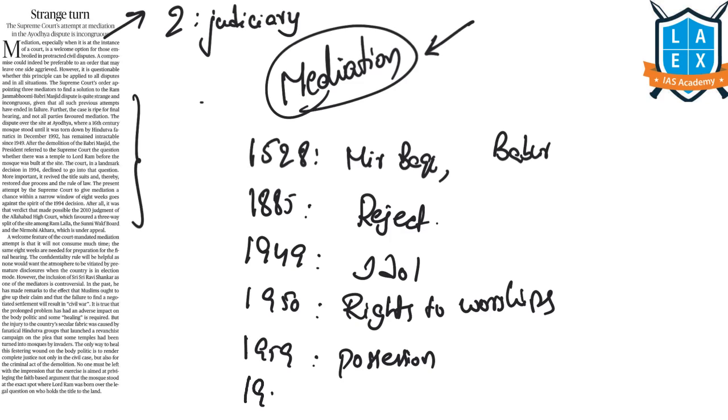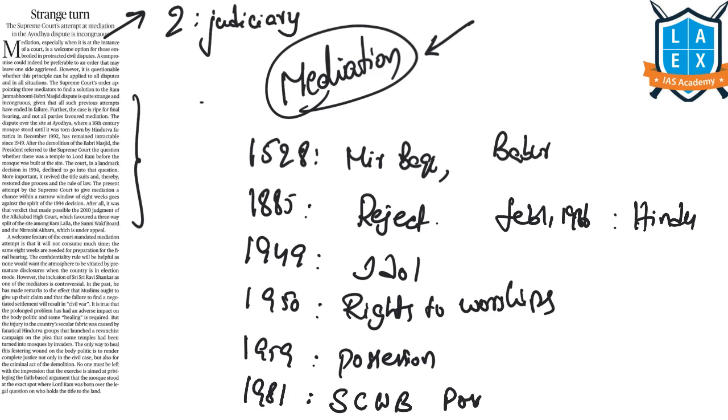In 1981, the Uttar Pradesh Sunni Central Waqf Board filed a suit for the possession of this site. On February 1st, 1986, the local court ordered the government to open the site for Hindu worshippers.